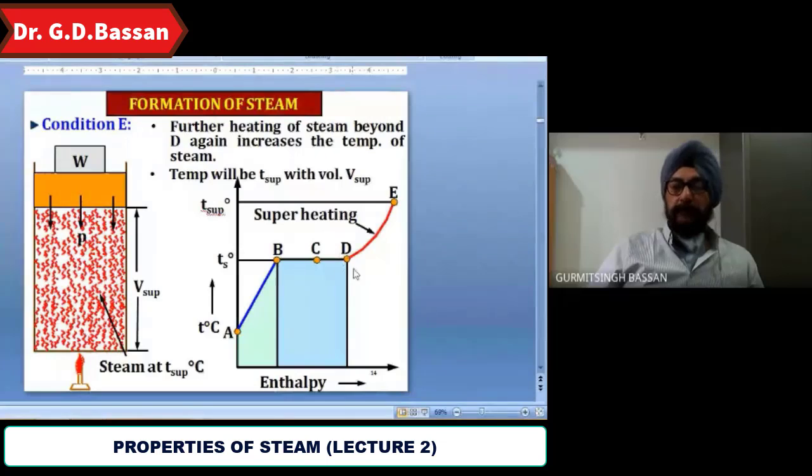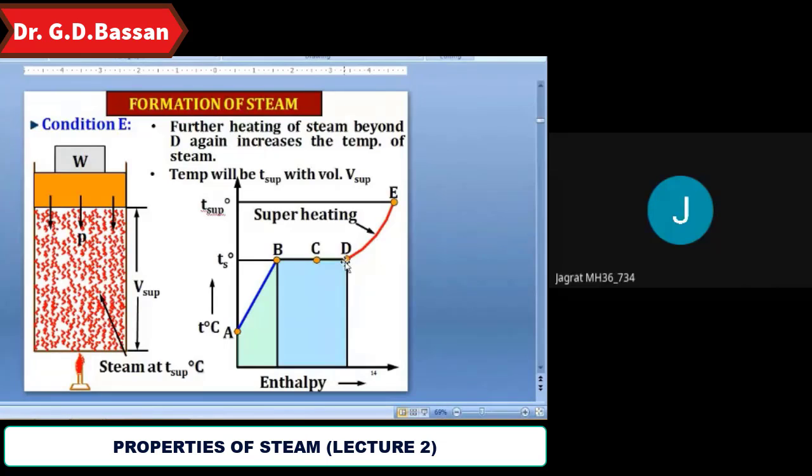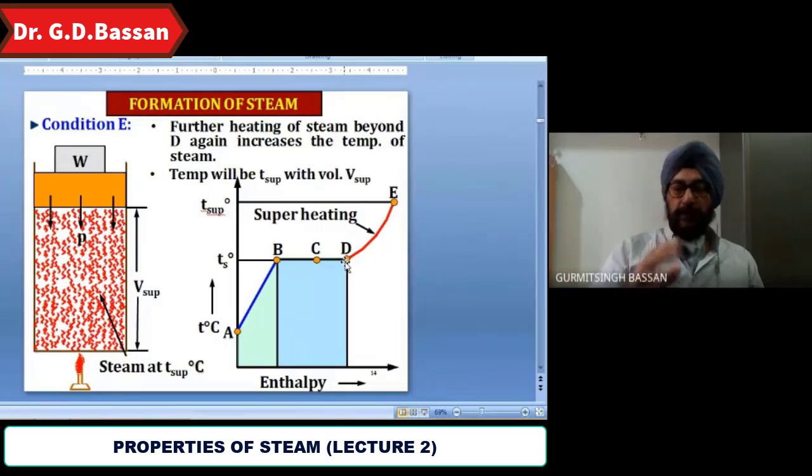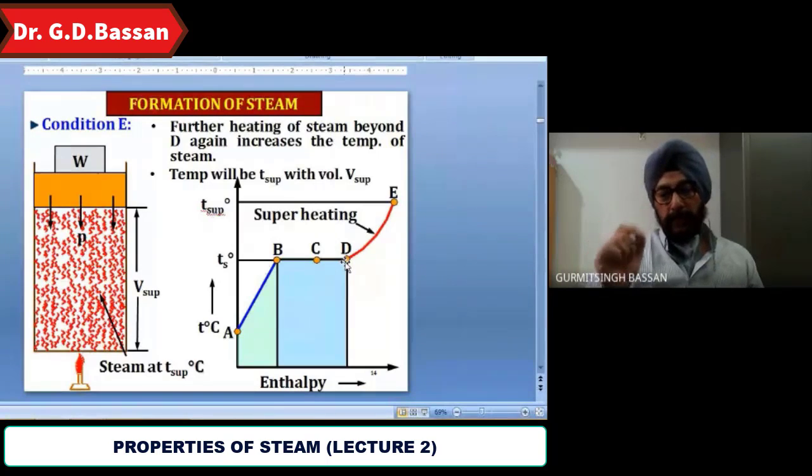So after D, when you go on applying heat, what will happen? The temperature of steam will increase. Temperature, pressure, everything goes on increasing, because at D you don't have any water particles or liquid particles in suspension. That means at D, steam will obey the rules followed by gases.